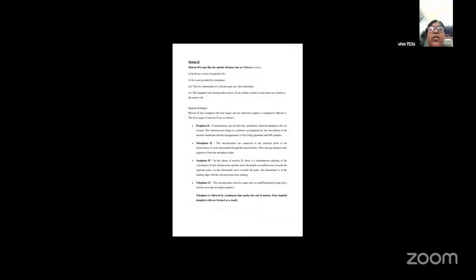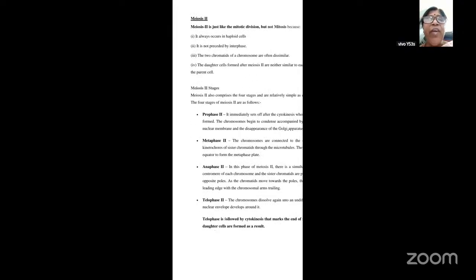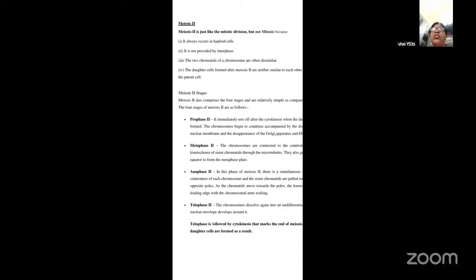Now we will see what actually happens in prophase 2. Prophase 2 immediately sets off after cytokinesis when the daughter cells are formed. So, once meiosis 1 is over, that is, cytokinesis of meiosis 1 is over, then prophase 2 will immediately start. So immediately it sets off after the cytokinesis.